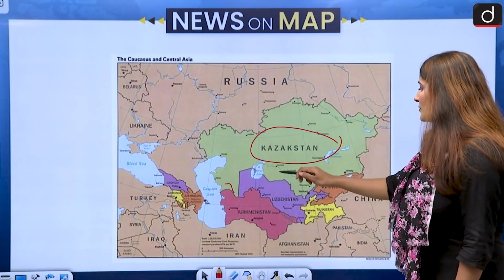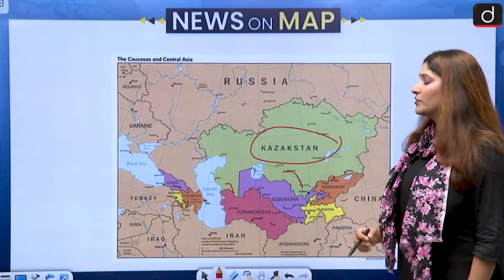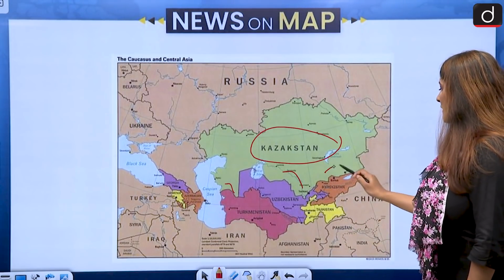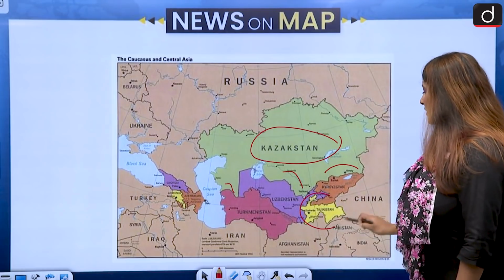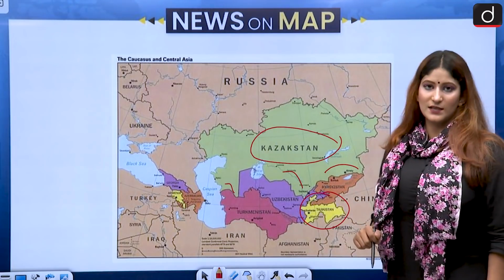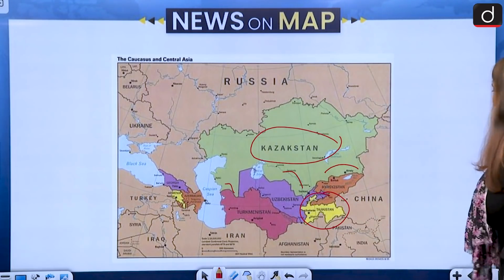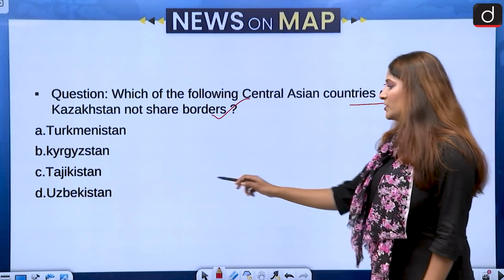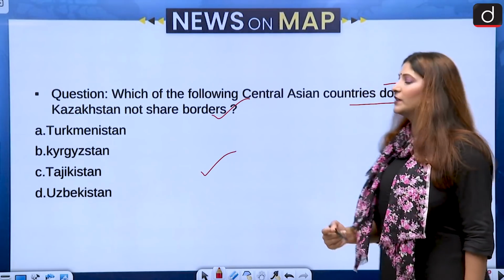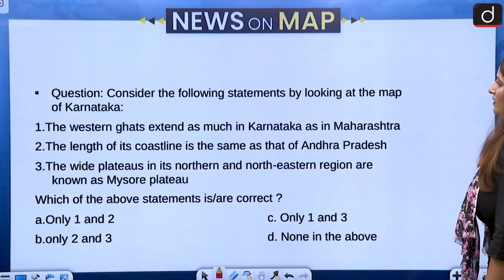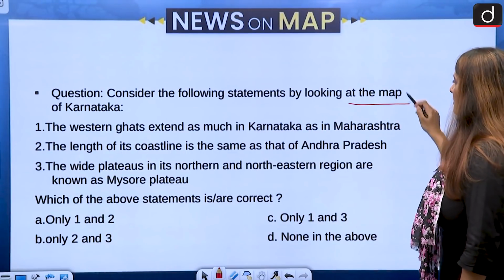Then we have Uzbekistan. We are talking about just Central Asian countries, okay? Here we have Kyrgyzstan, and only Tajikistan, you see, doesn't have a border with Kazakhstan. So the correct answer would be Tajikistan, of course, and that is our option C. Let's move on to our next question, which is that we have to consider the statements by looking at the